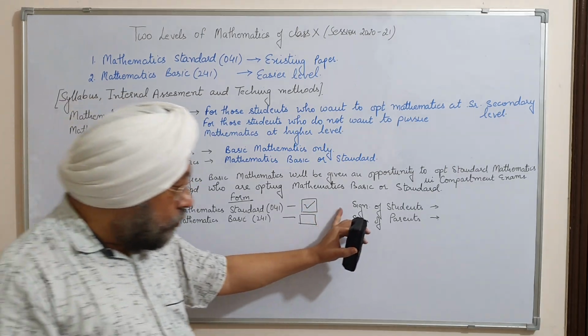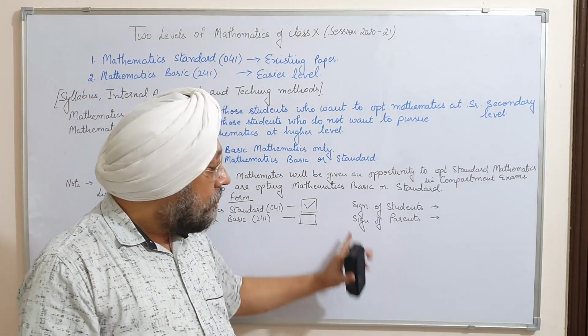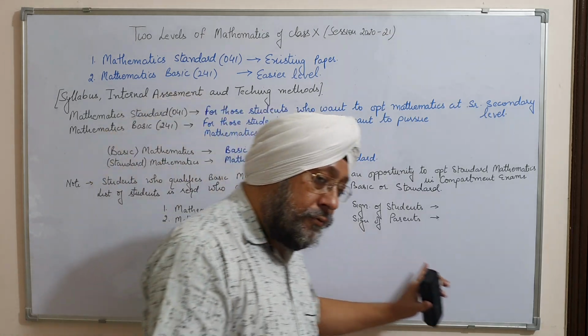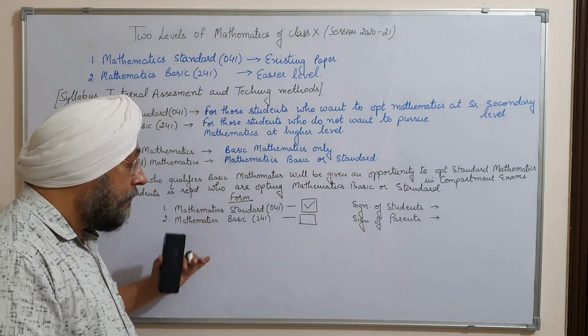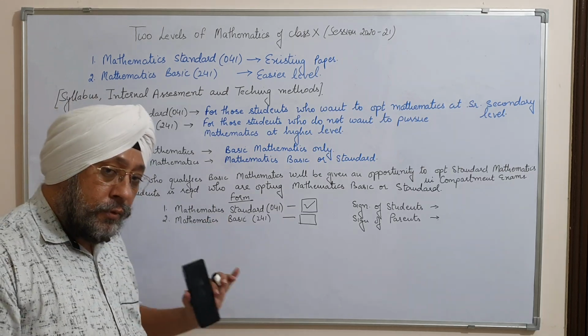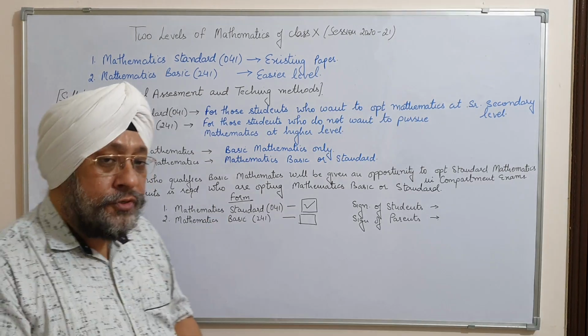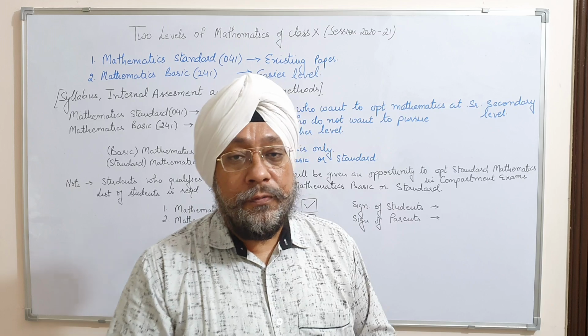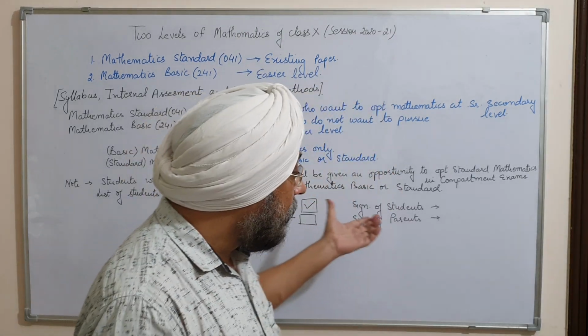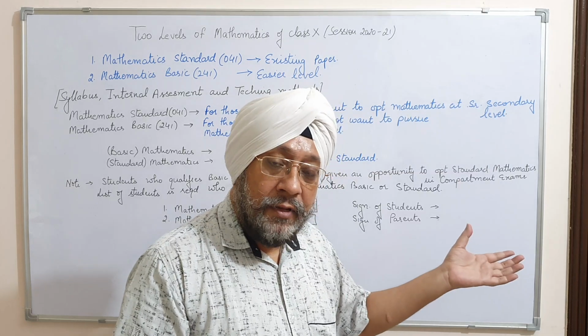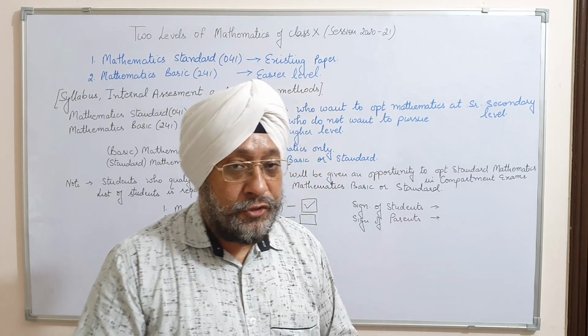Students as well as parents must sign the form to make sure that whatever option they have taken is the correct one, because we have to send a list to the board of the students who are opting for basic mathematics and standard mathematics during the registration.